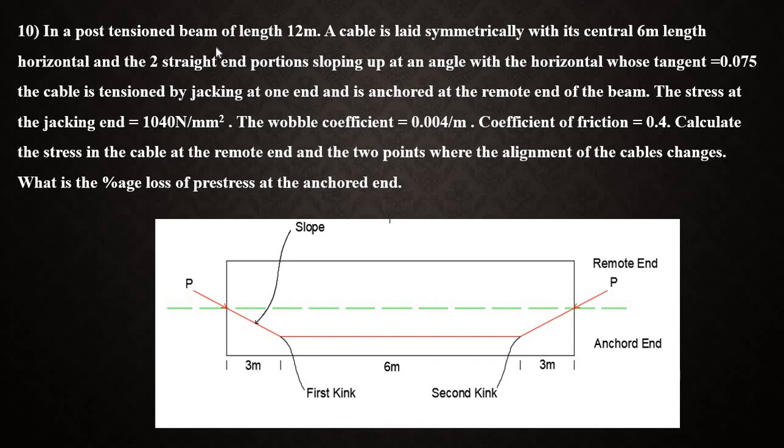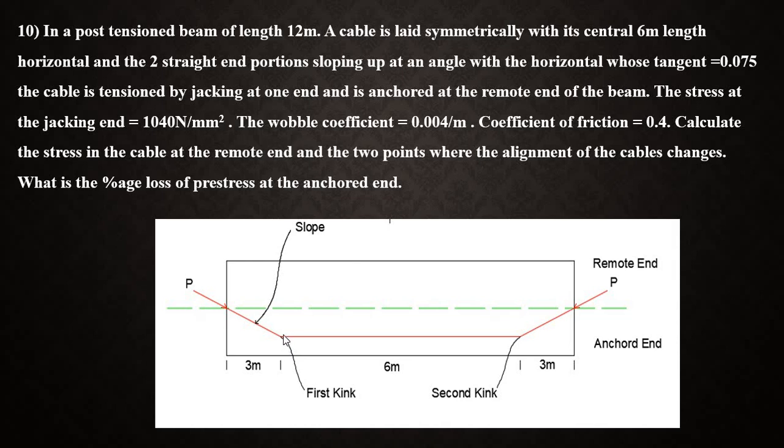Let me explain you about the problem. Here we have a post-tension beam. Its length is 12 meter, but you can see the variation here. It's a linear variation. You should see the red line here. It's a linear variation from this end up to 3 meter. It is a linear varying portion.